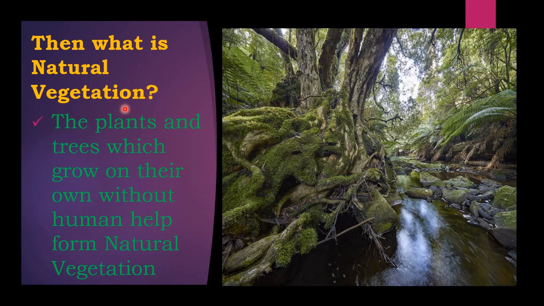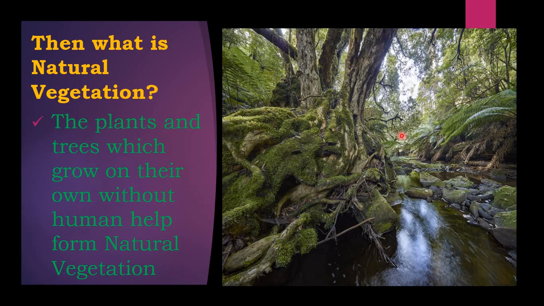What is that? Is someone planting? Are we planting some plants? No. But the plants and trees which grow on their own, any types, it can be good trees or bad trees, whether it gives very poisonous fruits or good fruits, sweet fruits or sour fruits, never mind, but the trees or plants grow on their own without any help of a human being. So that is called natural vegetation.